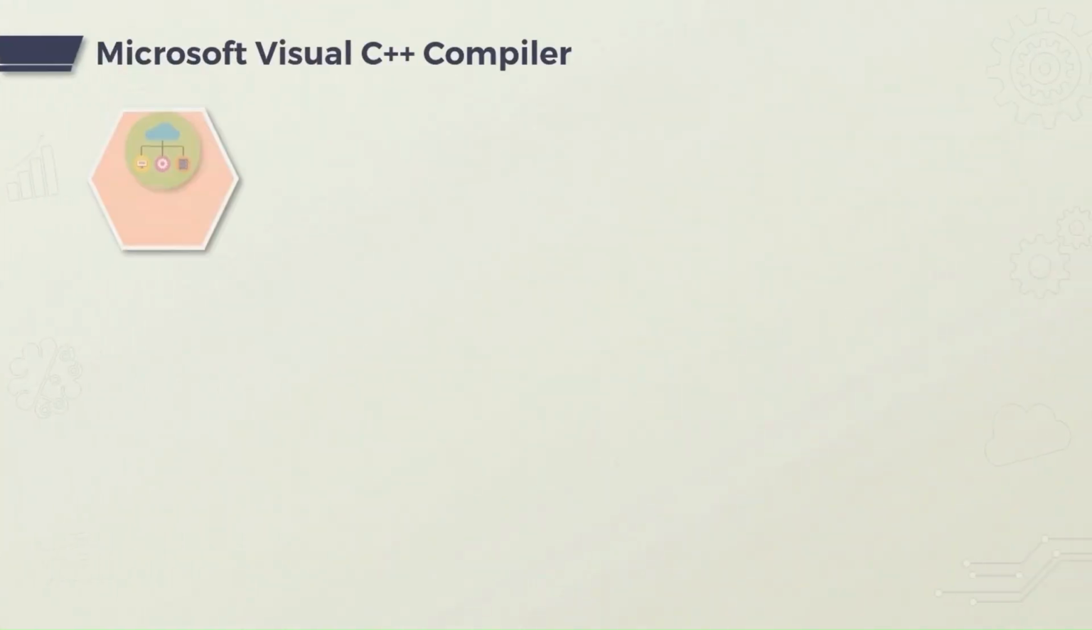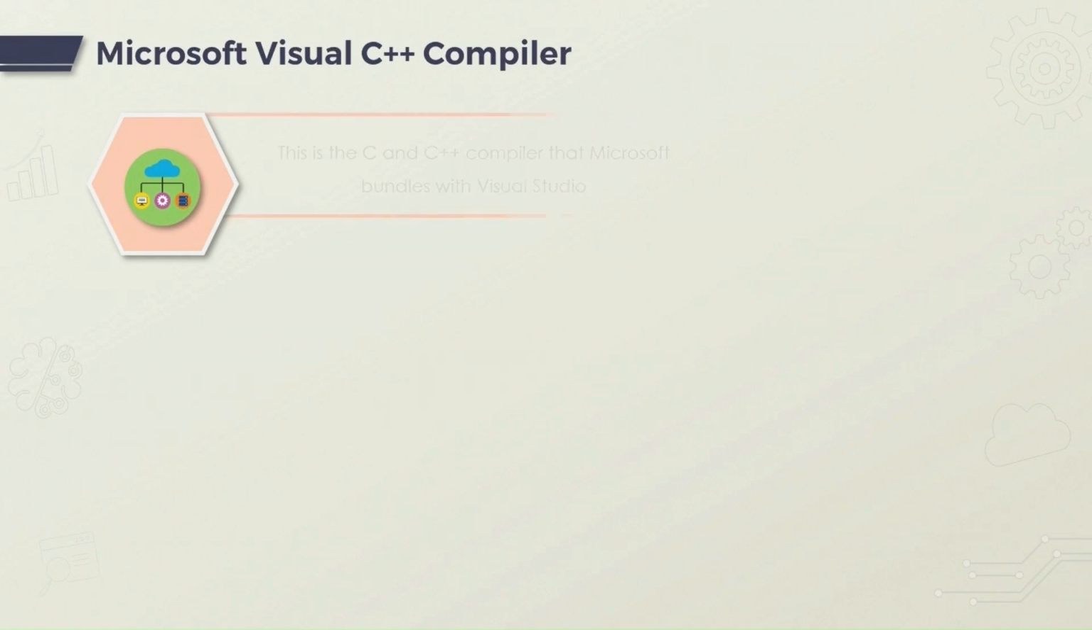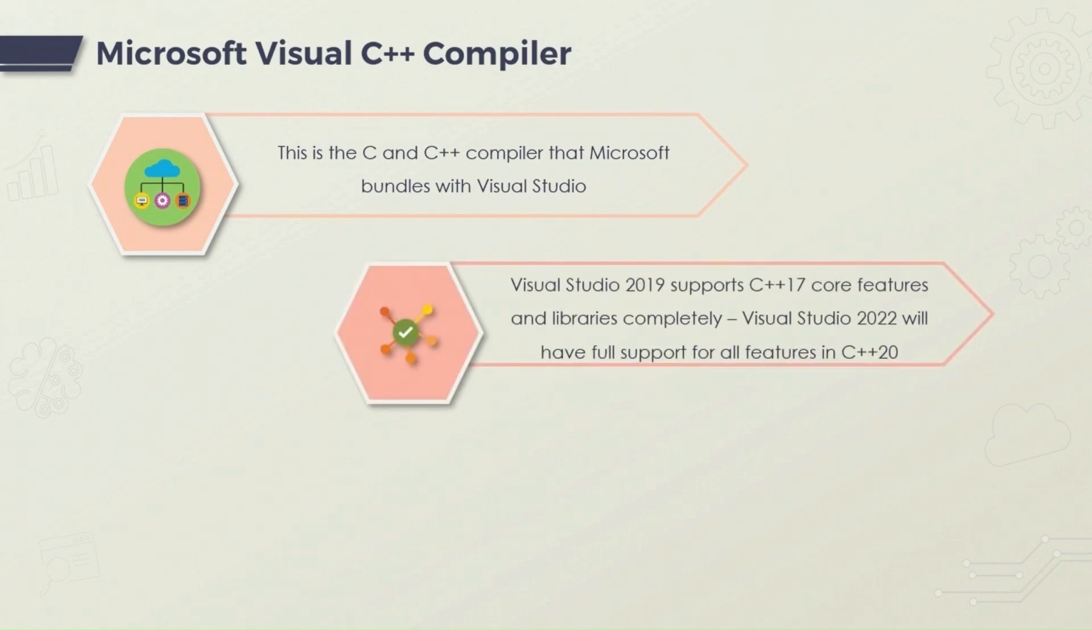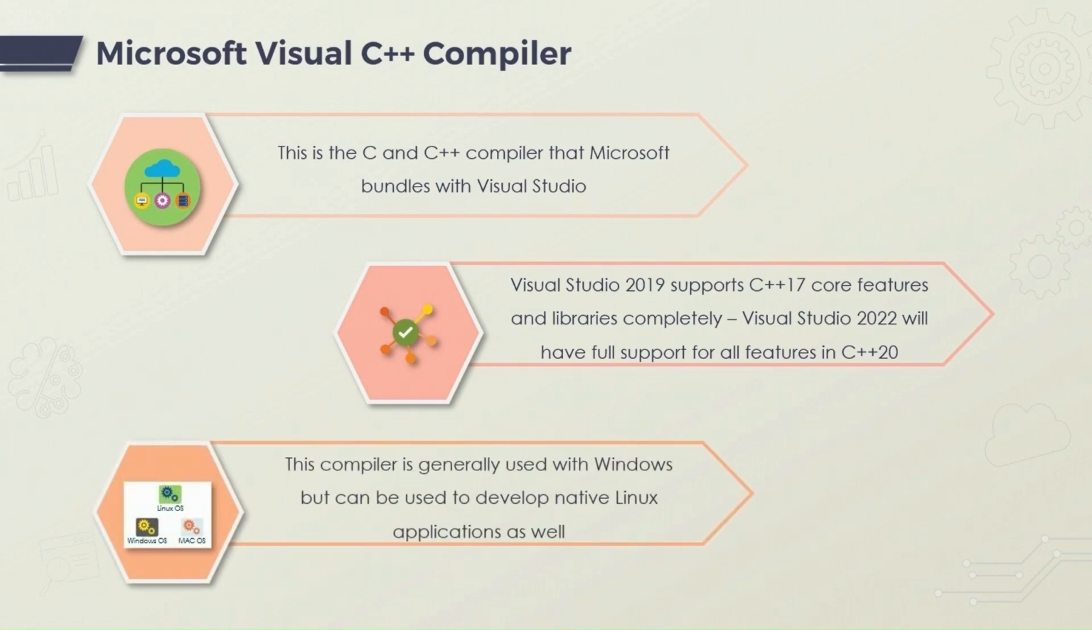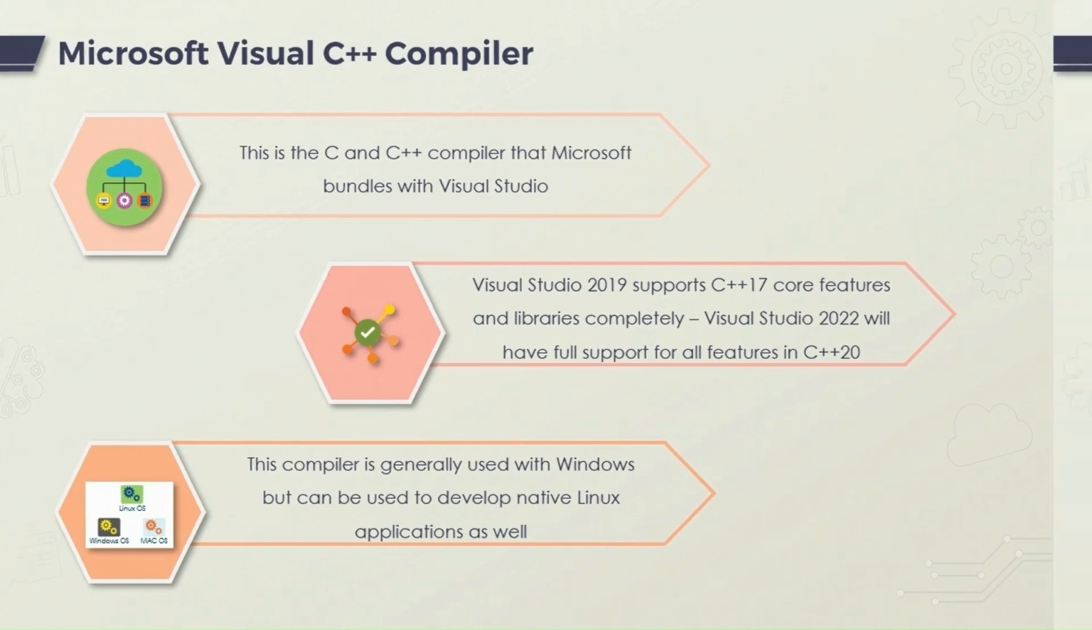One of the most important C++ compilers is the Microsoft Visual C++ compiler. This is the C and C++ compiler that Microsoft bundles with Visual Studio. Visual Studio 2019 supports C++17 features, and Visual Studio 2022 will have full support for all features in C++20. As you might imagine, the Visual C++ compiler is generally used on Windows, but it can be used to develop native Linux apps as well.